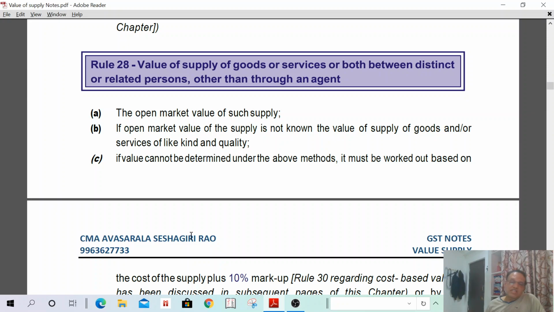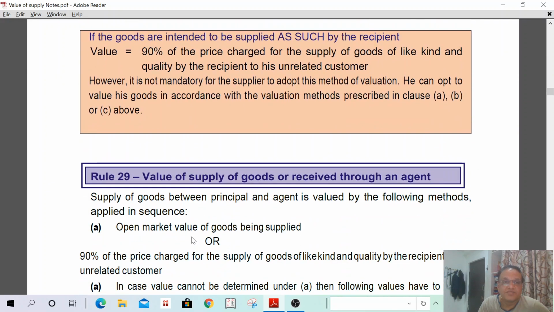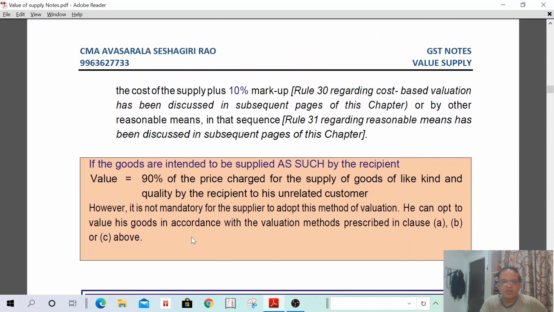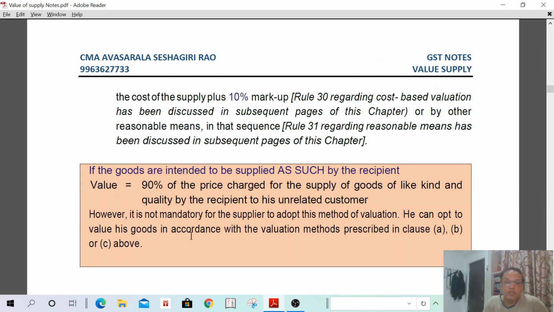But rule 27 is the value of supply of goods or services that are not received wholly in money, whereas here it is the supply between related persons. Then next, rule 29. Suppose one more clarification is given. If the goods are intended to be supplied as such by the recipient, then the value is equal to 90% of the price charged for the supply of like kind and quality by the recipient to his unrelated customer. However, it is not mandatory. That means if I am taking the goods from the supplier and the value of supply is not known, and I am again supplying them to some other person, then 90% of such value shall be taken by the supplier.